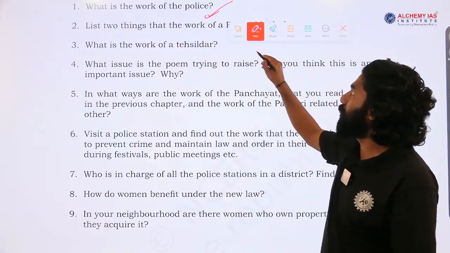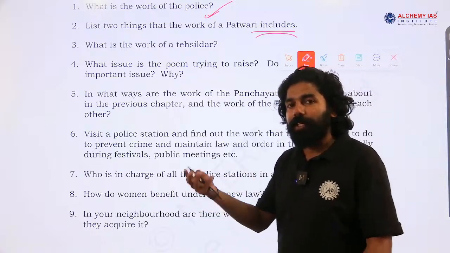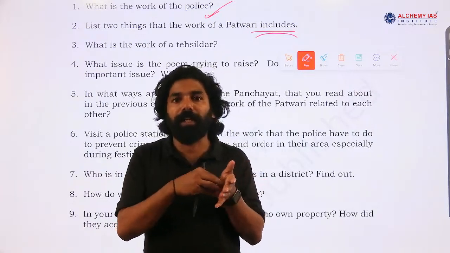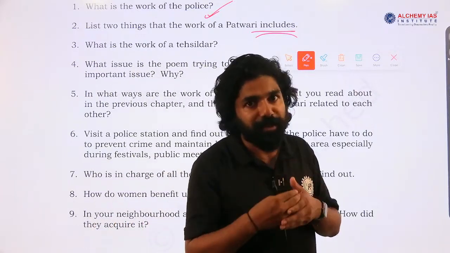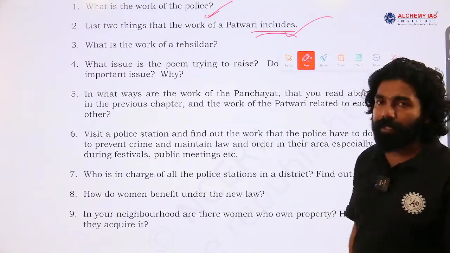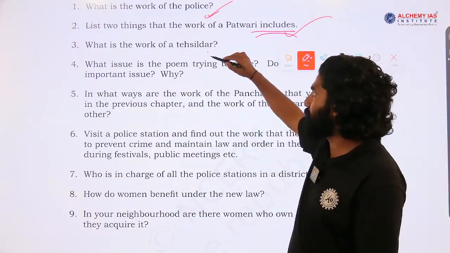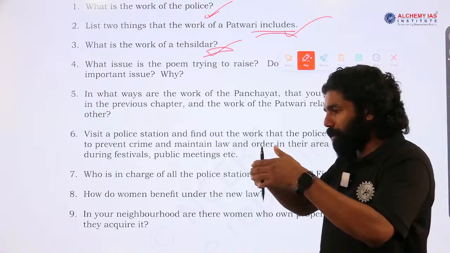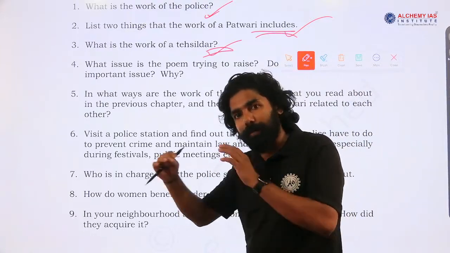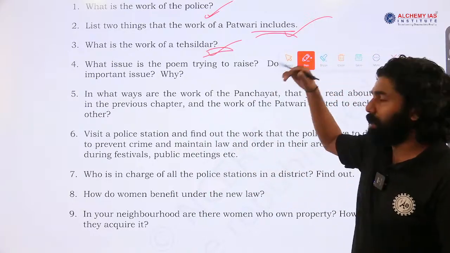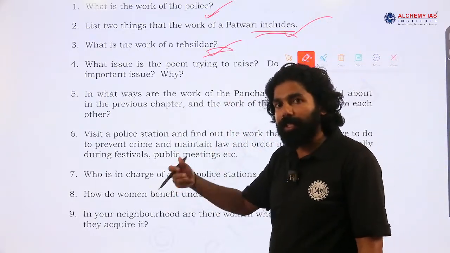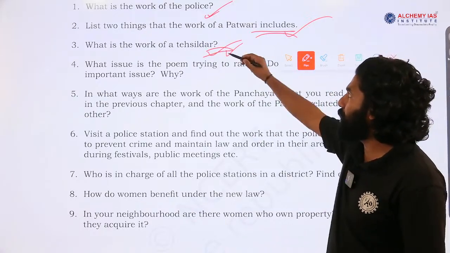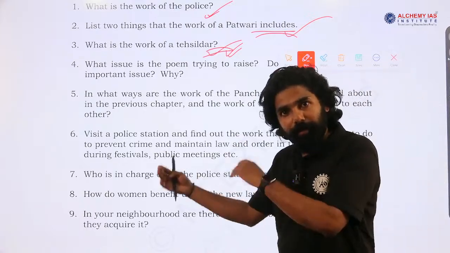List two things that the work of the Patwari includes. One is recording the land owned by each person, and also being responsible for the collection of land revenue. The Patwaris are part of the revenue department, and they have certain tasks to do. What was the work of the Tahsildar? In district level administration, the district head is the district collector. Then for administrative purposes, the district is again divided into subdivisions, like tahsils or taluks. In this taluk we have a revenue officer named the Tahsildar, who supervises and ensures that land record collections are done by the Patwaris.